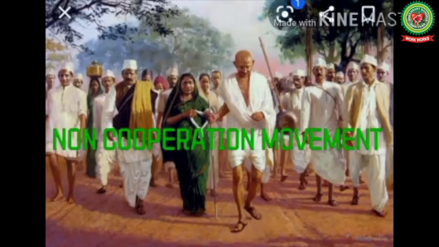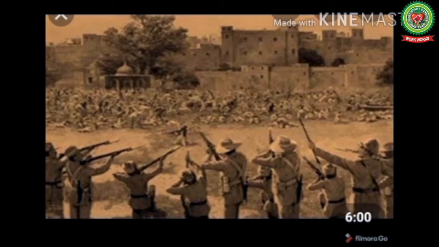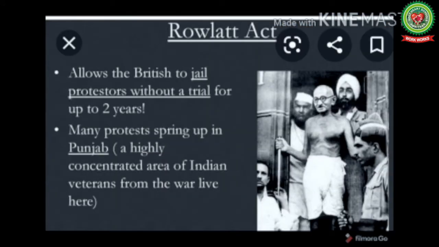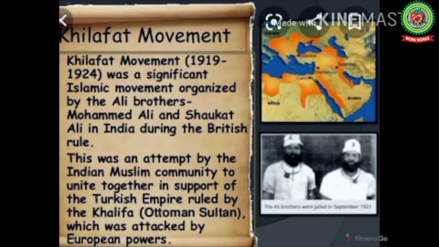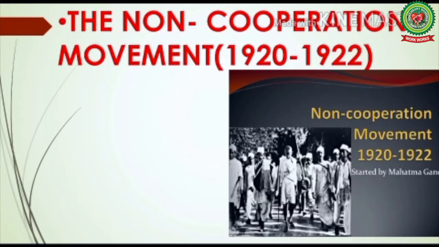Everyone, in this module we will discuss the non-cooperation movement which was started against the Jallianwala Bagh massacre and the Rowlatt Act, along with the Khilafat movement to strengthen the unity in India. The non-cooperation movement was the first ever national movement started by Mahatma Gandhi. After his work at Champaran, Kheda and Ahmedabad, this was the movement which made him popular amongst the common people. This was a movement which transformed Mohandas Karamchand Gandhi into Mahatma Gandhi.